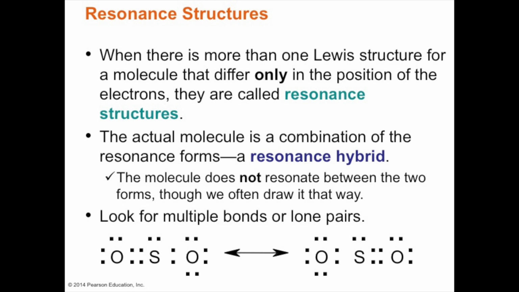We call those resonance structures, but the actual molecule is actually a hybrid of the two. So if we look at SO2, we can put the lone pair here or here.